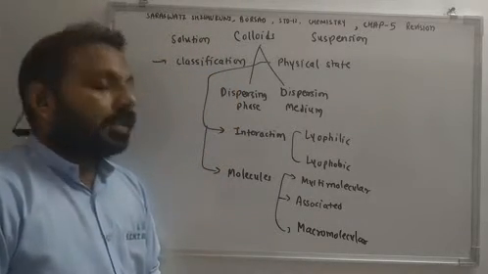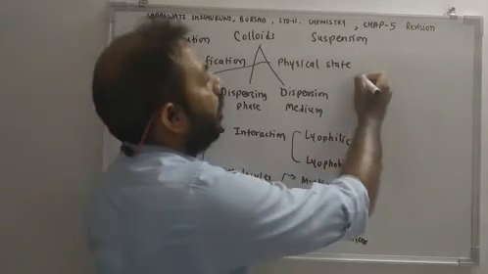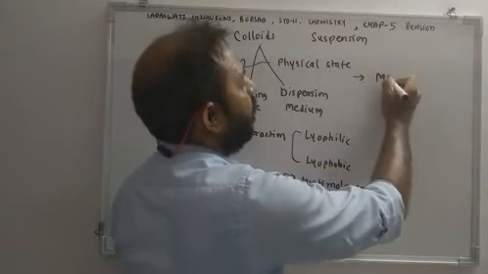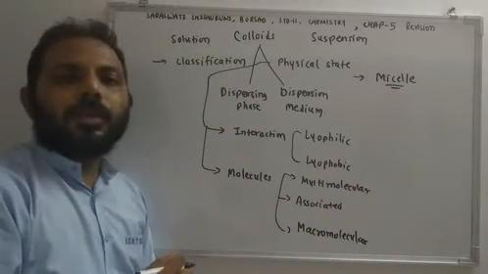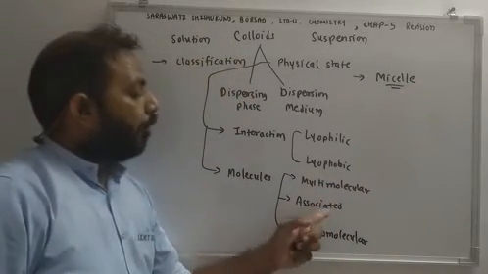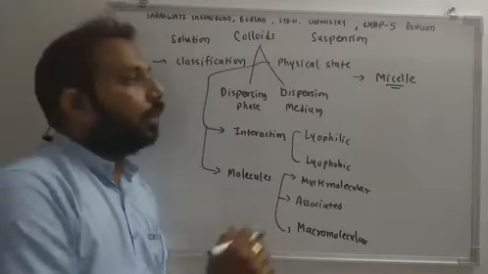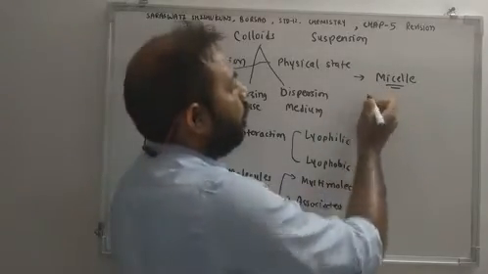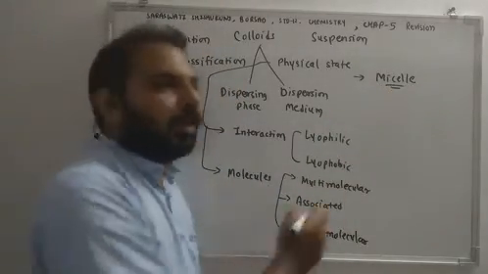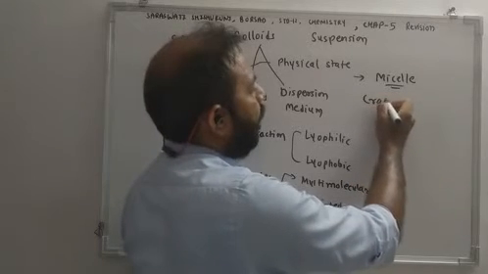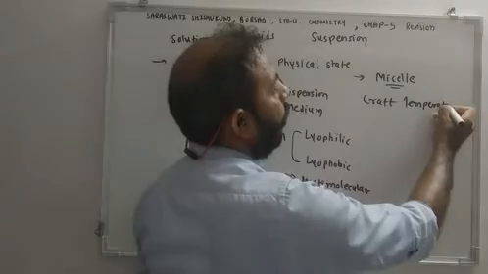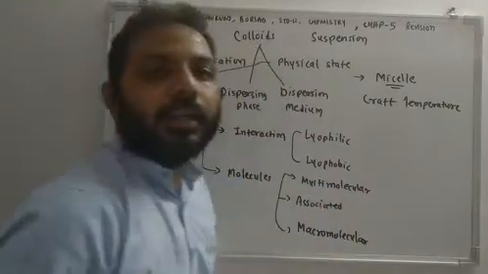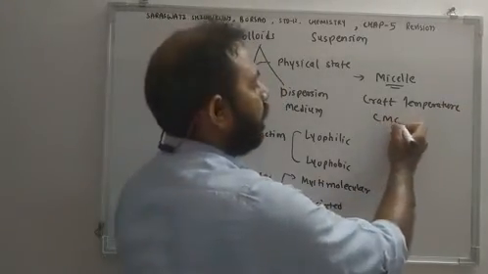Now, after this chapter talks about micelle formation. Okay. So micelle is a type of associated colloid. Then you are supposed to know these two terminologies, that is Kraft temperature and CMC, critical micelle concentration.